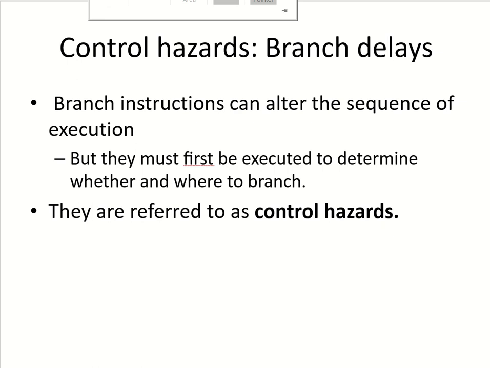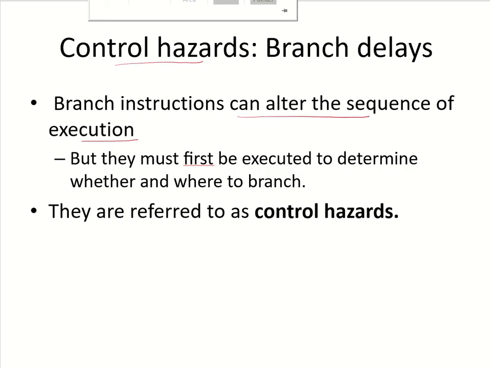The delays which are caused by branch instructions are referred to as control hazards. The branch instructions can alter the sequence of execution. If the branch has to be taken, then the successive instruction will not be executed.